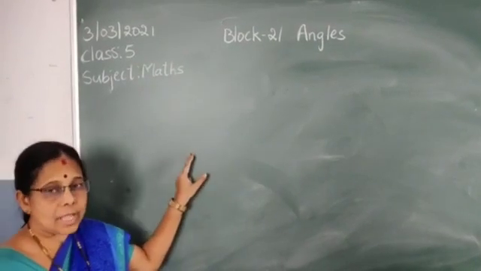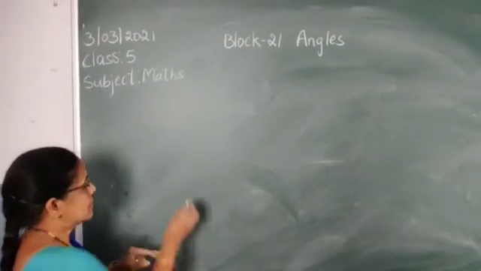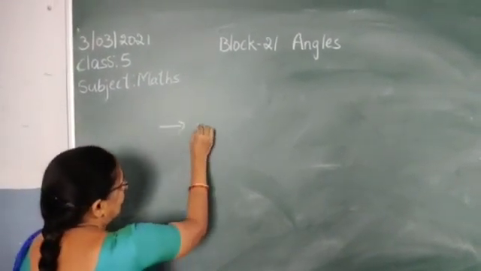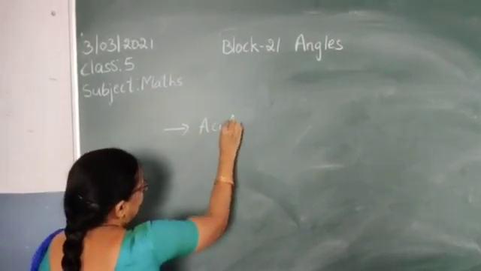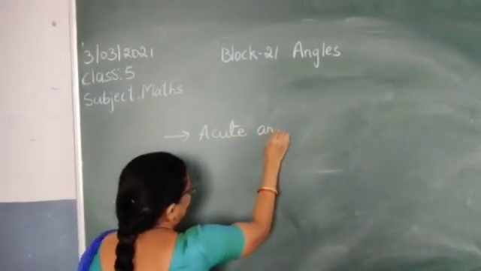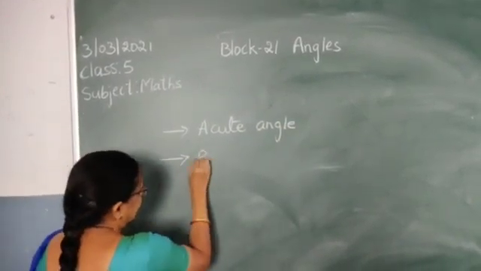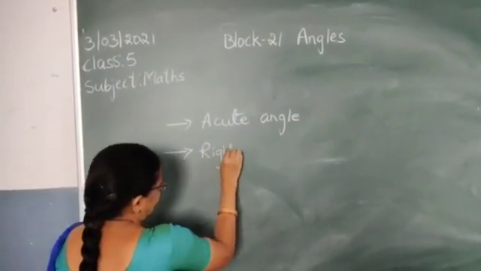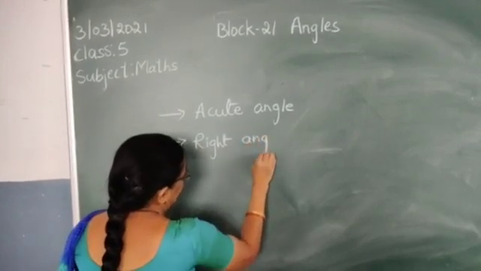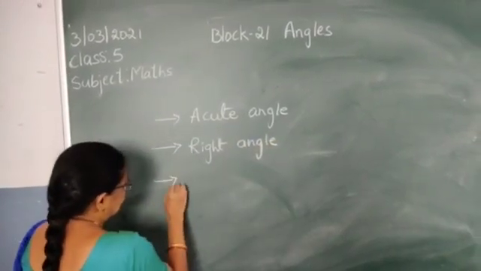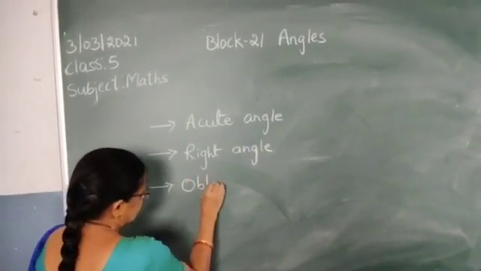Children, there are different types of angles. I will explain now. First one, acute angle. Second one, right angle. Third one, obtuse angle.